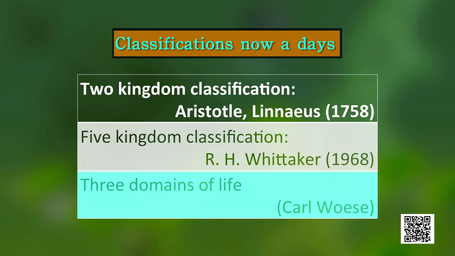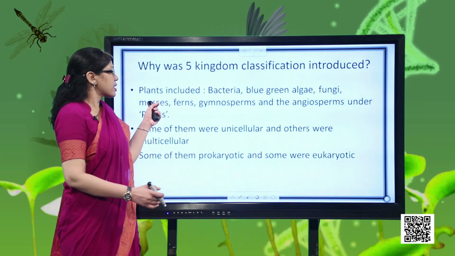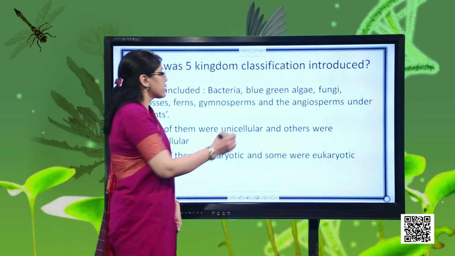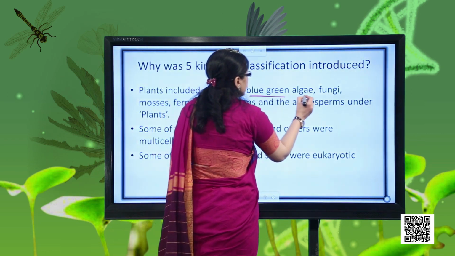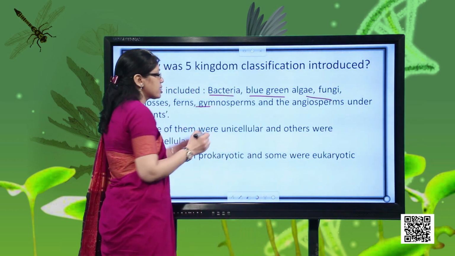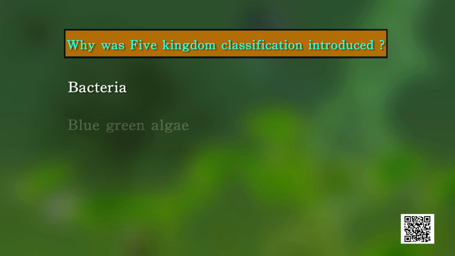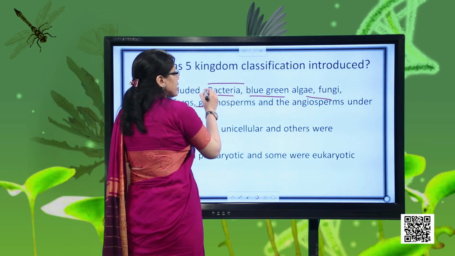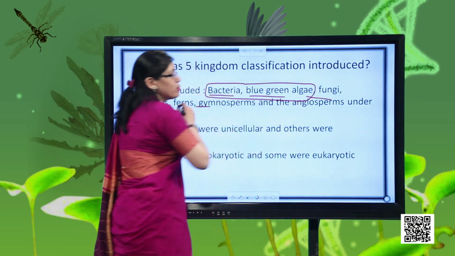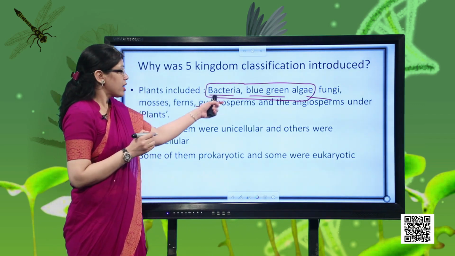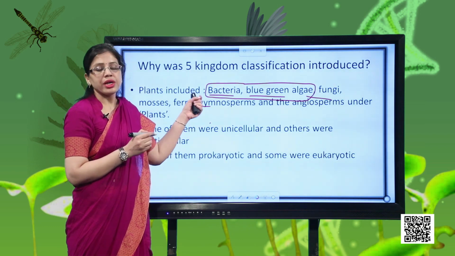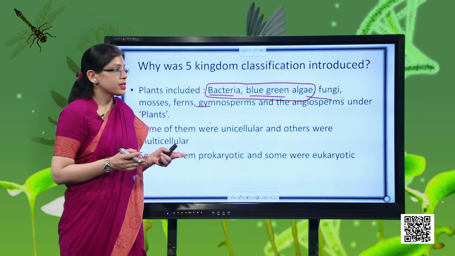So students, we were discussing the shortcomings of the 2 kingdom classification. So in the 2 kingdom classification, different type of organisms have been clubbed together. As you can see in point number 1, bacteria and blue-green algae. Actually, blue-green algae is a cyanobacteria. It is a type of bacteria only. So do you think it is justified that we place prokaryotes, because we know bacteria are prokaryotes, and we are clubbing them with other organisms which are eukaryote. So clubbing of prokaryotic and eukaryotic organism is not justified.